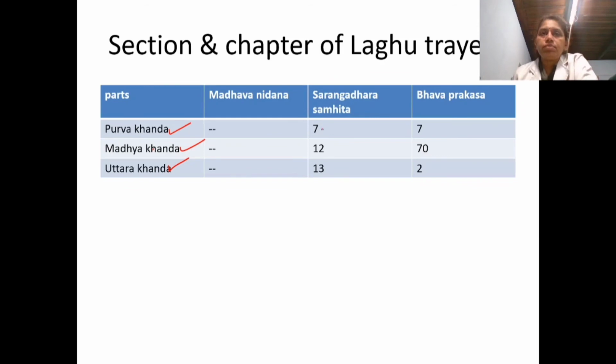So in Sharngadhara Samhita, 7 chapters in Purvakhanda, and Bhavaprakasha also has 7 chapters in the Purvakhanda. In Madhyama Khanda there are 12 chapters for Sharngadhara, and in Bhavaprakasha there are 70 chapters. And in Uttarakhanda there are 13 chapters, whereas in Bhavaprakasha it is only 2 in number. So these are the chapter and section wise details. Madhavanidana does not follow any section wise classification, whereas Sharngadhara Samhita and Bhavaprakasha have 3 sections: Purvakhanda, Madhyakhanda, and Uttarakhanda. Details of all this will be in the coming series.